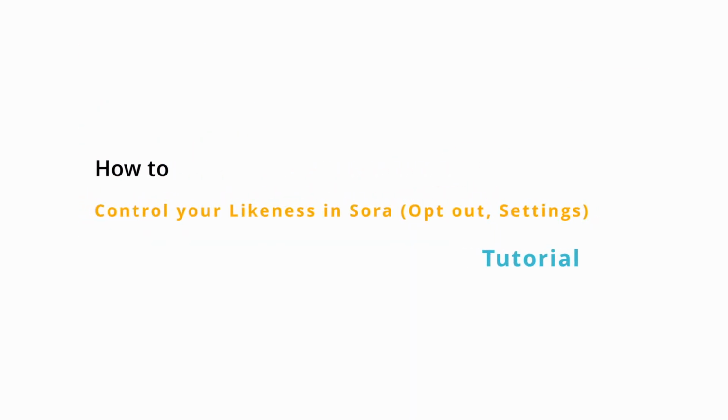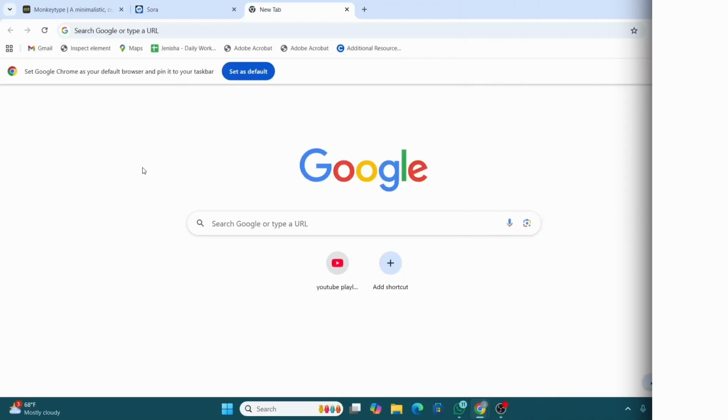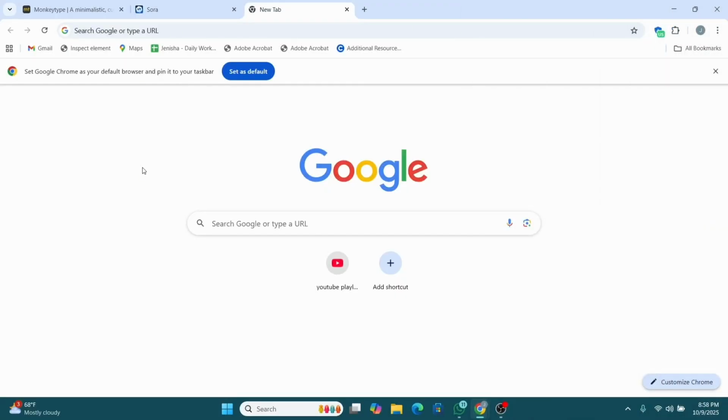In today's video, we are going to learn how to control and protect your likeness in OpenAI Sora. That means making sure that your face, your voice, and your personal identity are not used in AI generated videos without your permission. So let's get started.